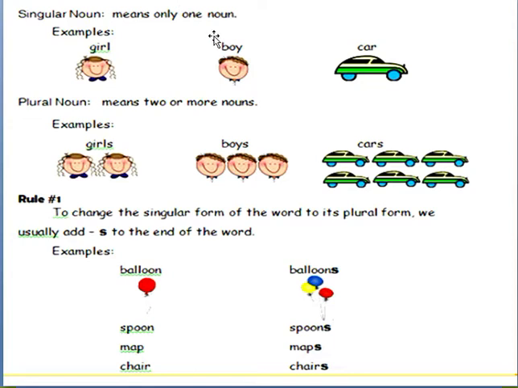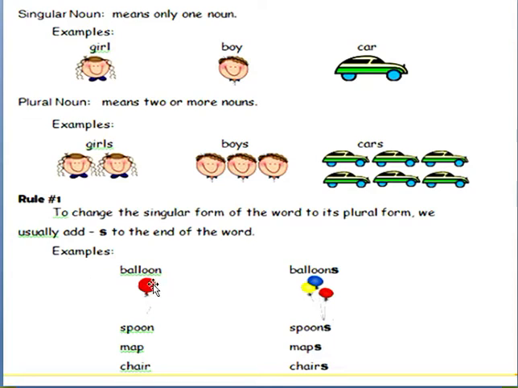Then see some more examples of a singular noun. Again, singular means only one noun, right? Girl, boy, car. Plural noun means two or more nouns. Examples: girls, boys, cars. See? To change the singular noun or form of the word to its plural form, we usually add s to the end of the word.